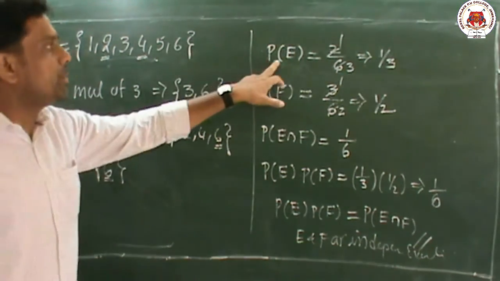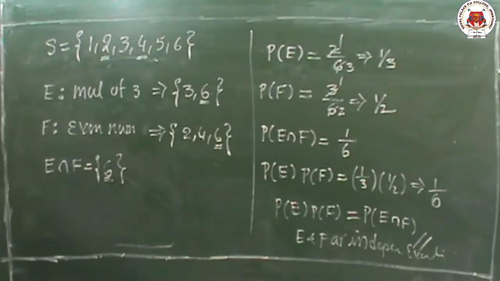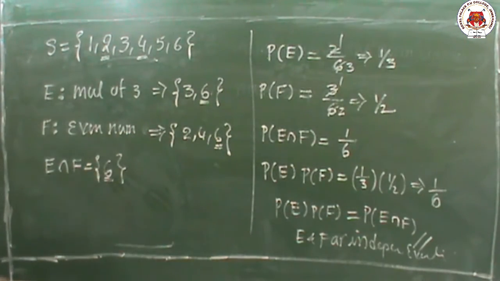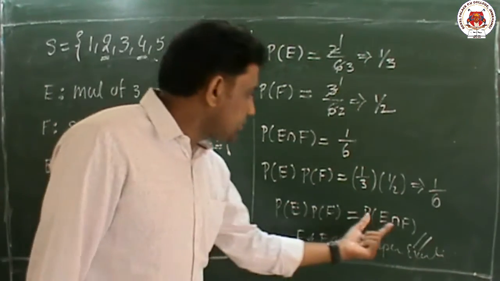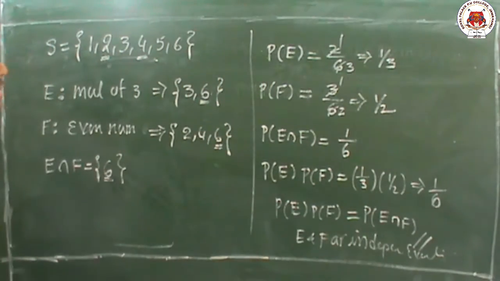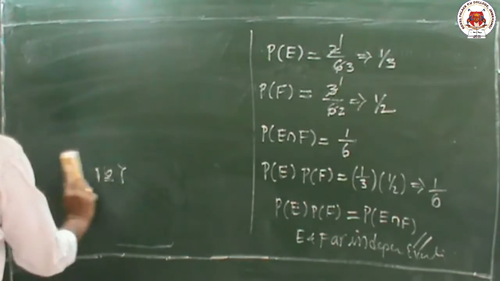Finding the probability: P of E means number of elements in E by total number of elements in the sample space. Number of elements is 2, total is 6. Here also, number of elements is 3 but total is 6. Now P of E intersection F means here 1 element. If P of E intersection F equals P of E into P of F, then we can say that E and F are independent events. That's it. Now we'll take another example on this model.